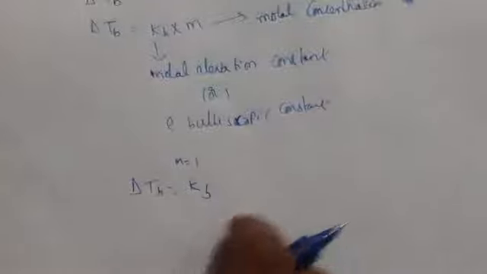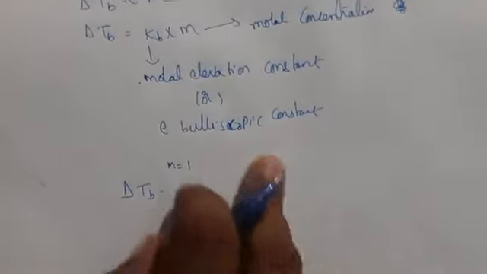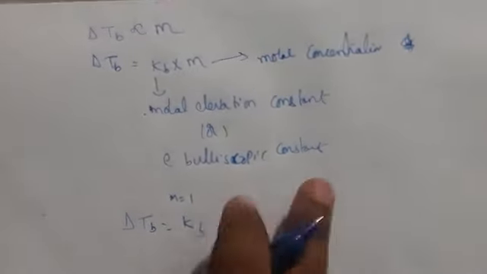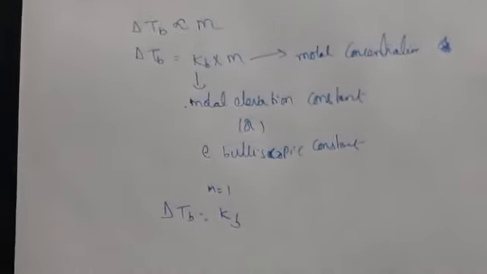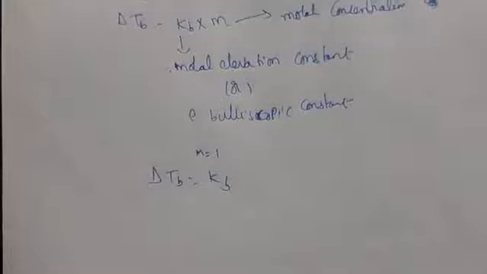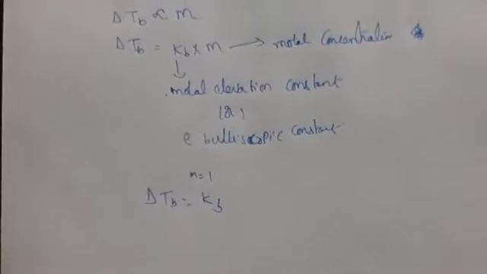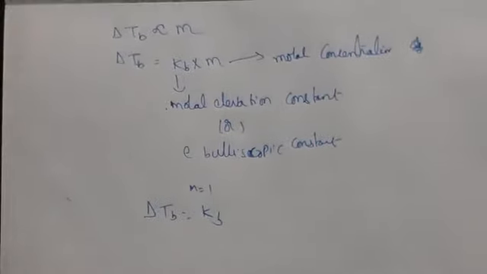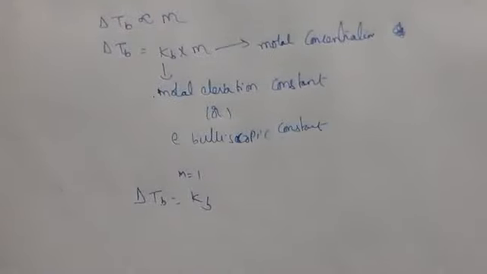So by this we can say, the molar elevation constant depends upon the solvent we are taking. Now, as we know the weight of the solute, the molar concentration is nothing but the molality.